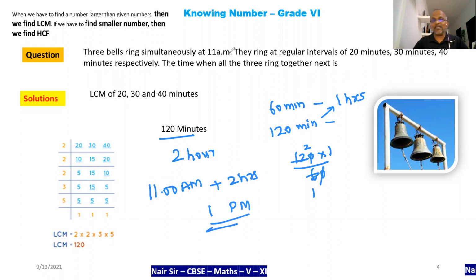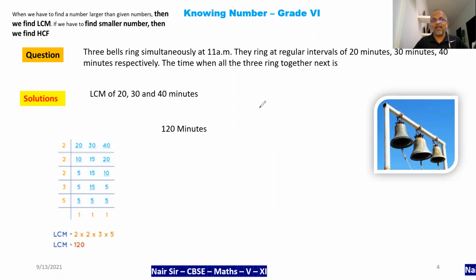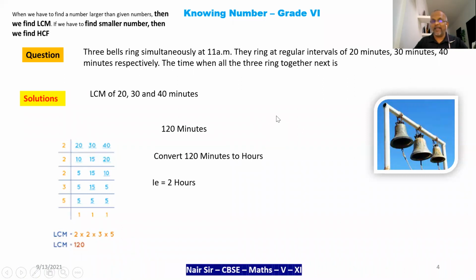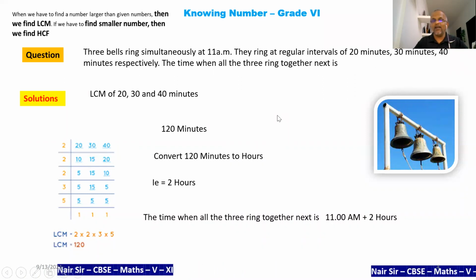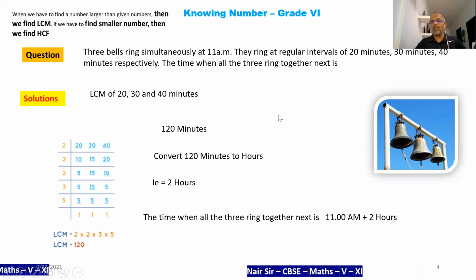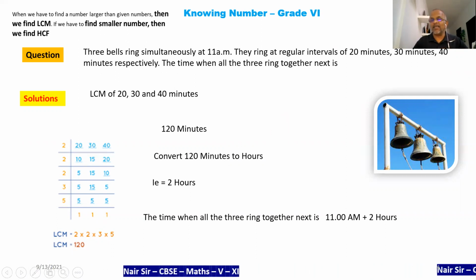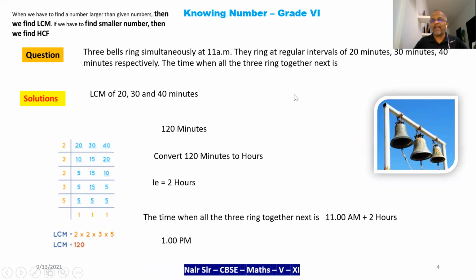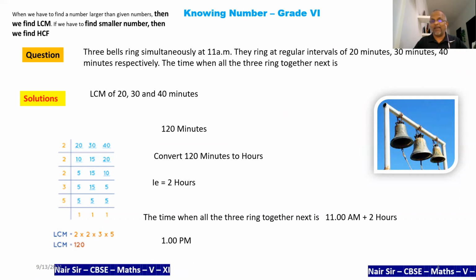Okay, now let's write this. Convert 120 minutes into hours. That is 2 hours. The time when all the 3 bells ring together next is 11 a.m. plus 2 hours, and that is 1 p.m.